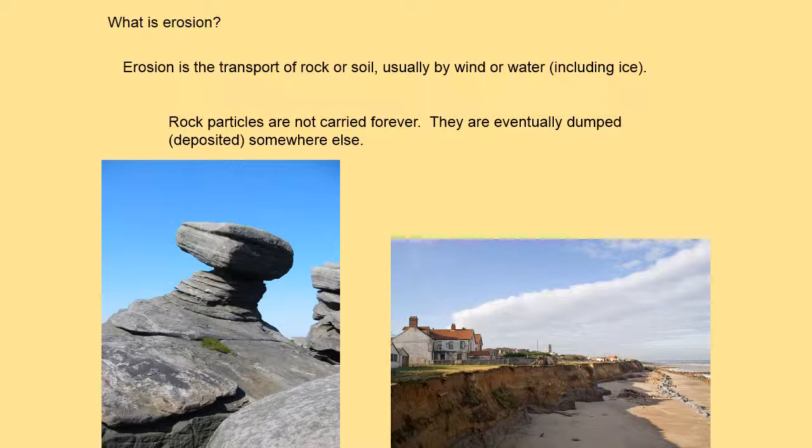Rock particles are not carried forever though, so eventually they are deposited somewhere else, which creates the dynamic landscapes that we see all around us, as rock is moved from one place to the next. Liquid water, ice, wind, and gravity can all cause erosion.